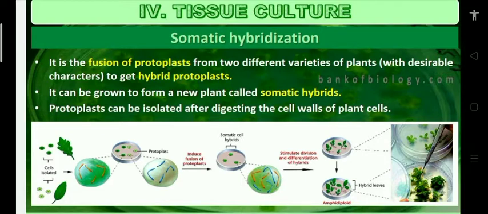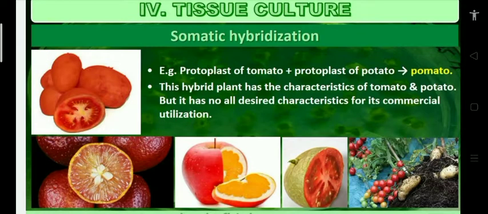Even potato and tomato, we are saying now. Potato characters are present, tomato characters are also present. So potato plus tomato is nothing but pomato, a new variety produced by somatic hybridization. Can you give an example of somatic hybridization? Pomato: potato plus tomato. Protoplast of tomato and protoplast of potato fuse to form pomato. This hybrid plant has the characteristics of both tomato and potato. It does not have all the desired characters for commercial utilization.